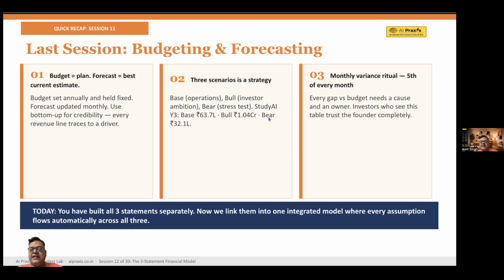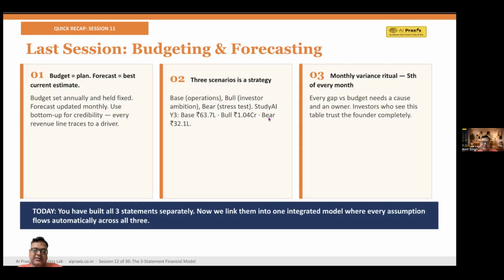Point two that you see, and you may recall, three scenarios are required. We had the base case, which is for operations, then the bull case, the investor story, and the bear case, which was survival. We saw some StudyAI example also. If you remember, the base case was 63.7 lakh, the bull was 1.04 crore, and bear survival was 32.1 lakh rupees.